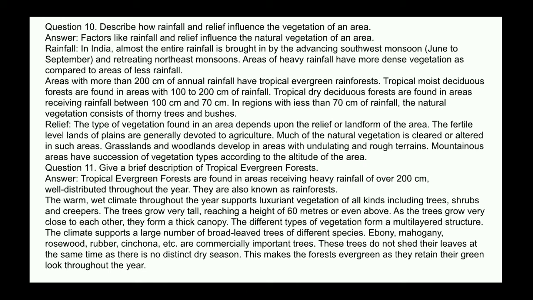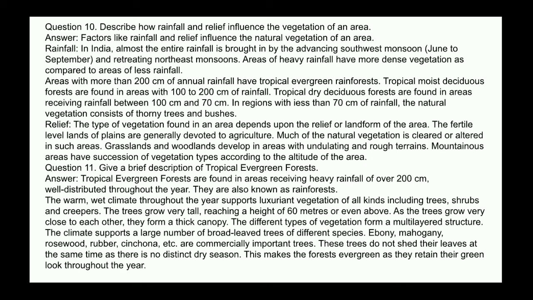Next question. Give a brief description of tropical evergreen forest. Answer. Tropical evergreen forests are found in areas receiving heavy rainfall of over 200 centimeters, well distributed throughout the year. They are also known as rainforests. The warm, wet climate throughout the year supports luxuriant vegetation of all kinds, including trees, shrubs, and creepers. The trees grow very tall, reaching a height of 60 meters or even above. As the trees grow very close to each other, they form a thick canopy.